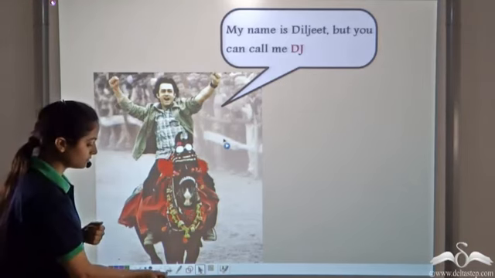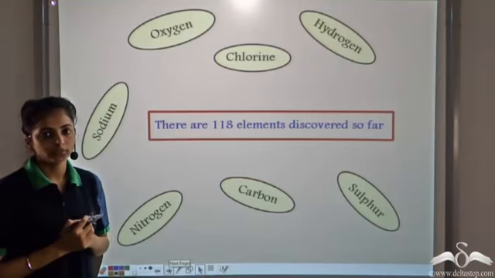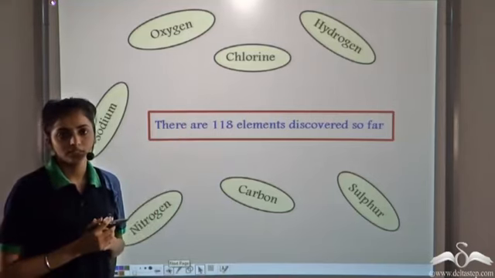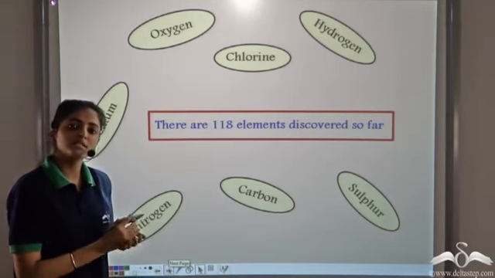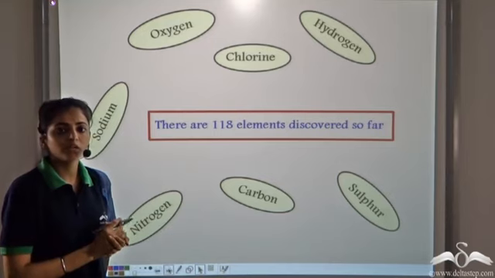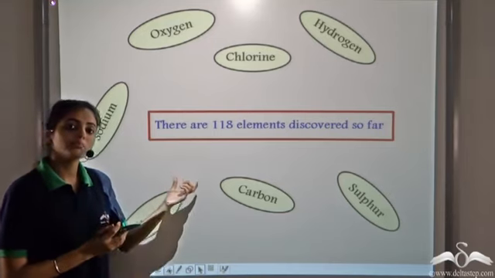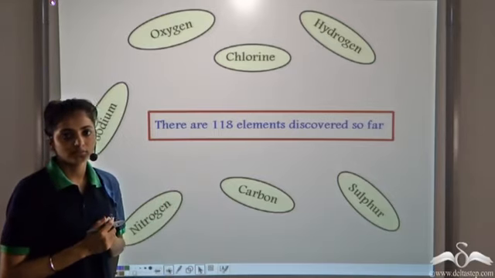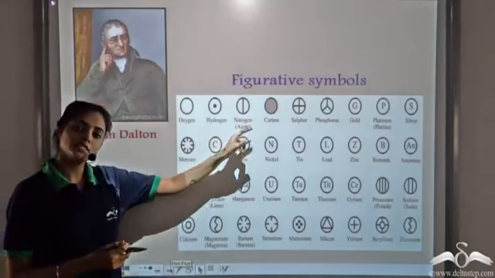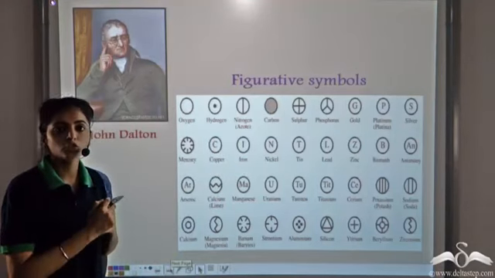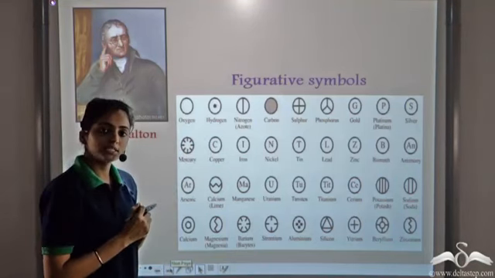Similarly, in chemistry, there are 118 elements discovered so far, and all have big names. So it's not easy to remember, write, and use these names again and again. It becomes a very tedious process. So scientists wanted symbols for these elements. The first scientist who proposed figurative symbols for these elements was John Dalton.